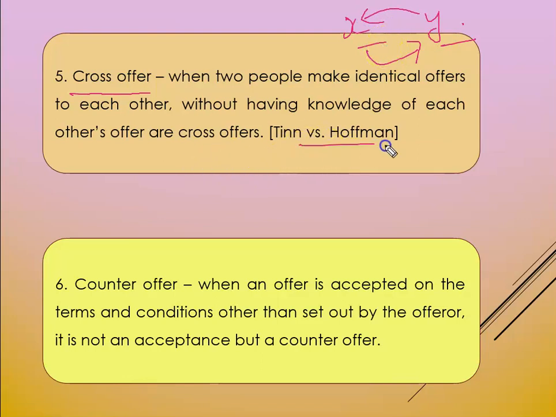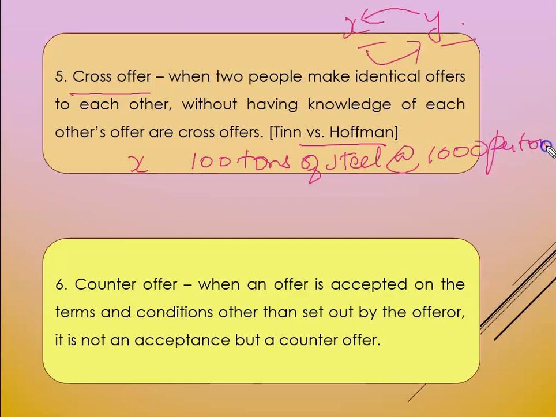Suppose we denote them as X and Y, or A and B, whatever. For example, X is writing that I want to sell 100 tons of steel at the rate of 1000 rupees, or pounds in that case, per ton, right?